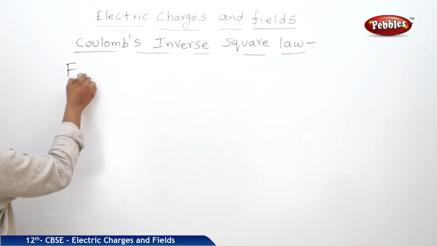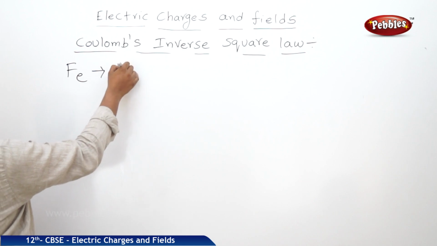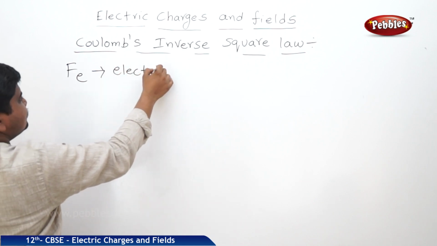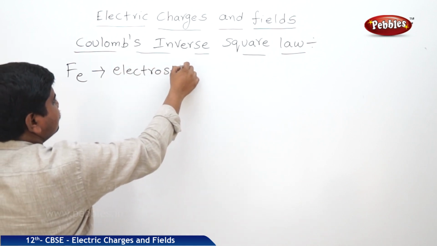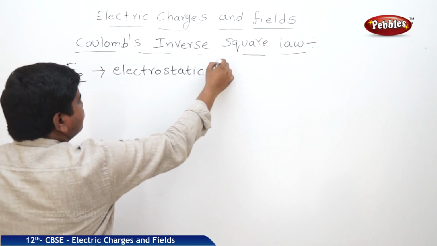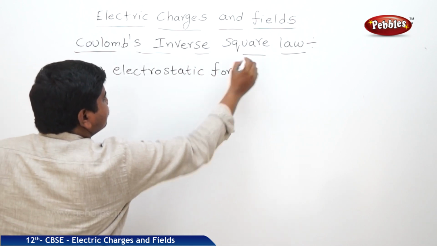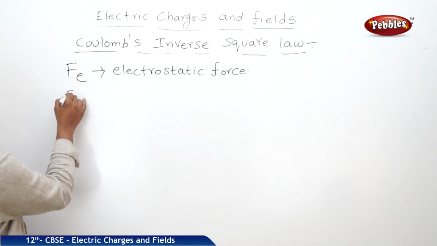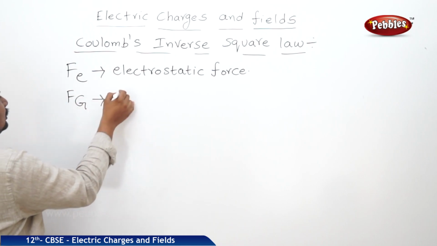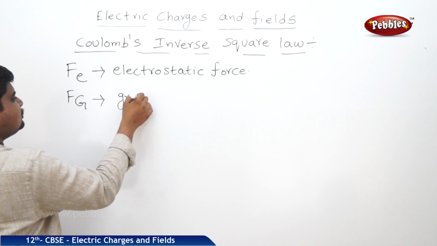Fe is the electrostatic force, Fg is the gravitational force.